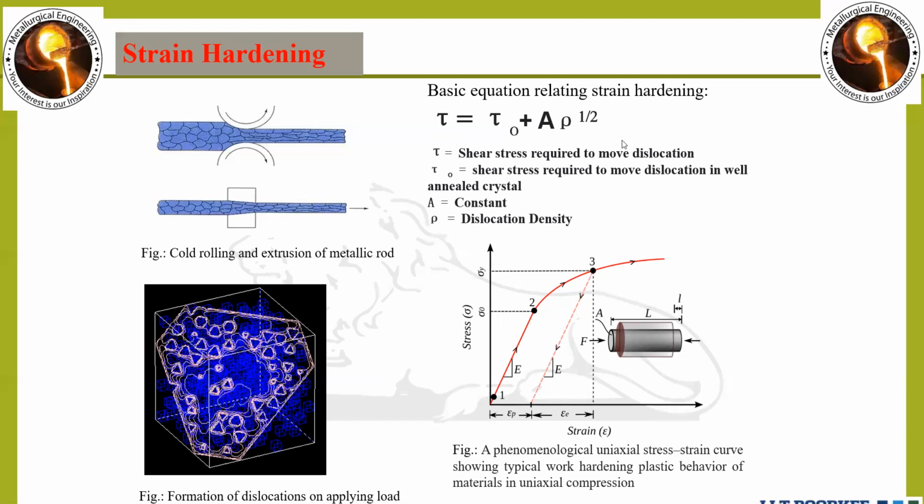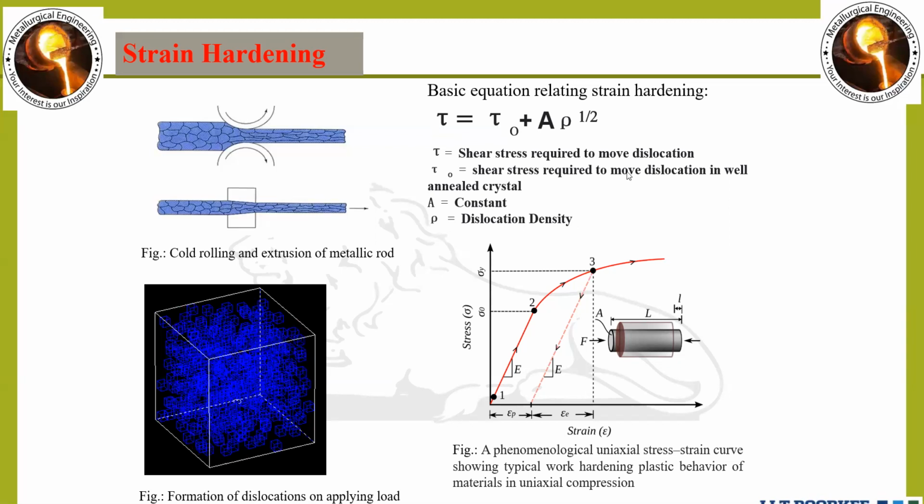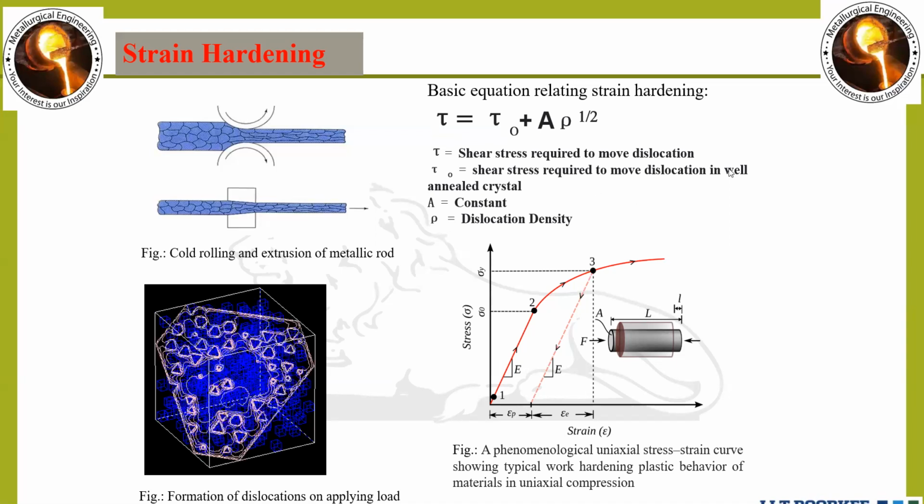Tau is the shear stress required to move dislocations, and tau naught is the shear stress required to move dislocations in a well annealed crystal. Rho is the dislocation density, and A is a constant, which is G times b, where G is the shear modulus and b is the Burgers vector.